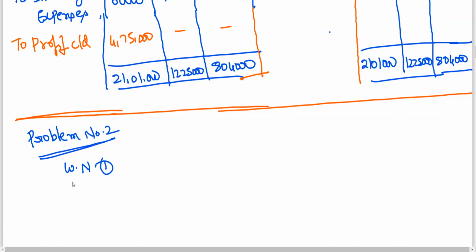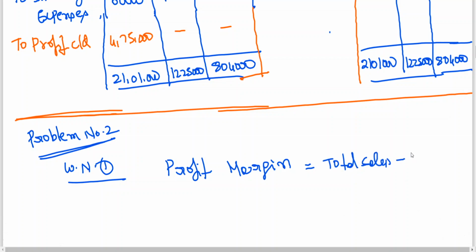Working notes number 1. Profit margin I want. First, profit margin. Total sales minus total cost here.